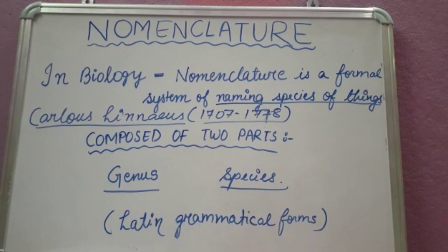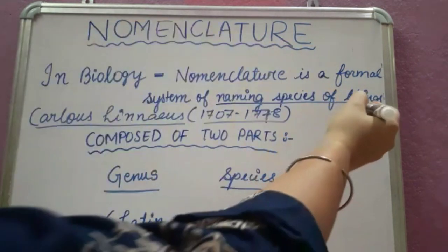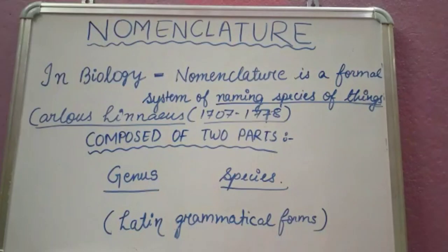In biology, nomenclature is a formal system of naming species of things. Formal names were given to things, either non-living or living. They are given a particular name. They are also known as the scientific names or the biological terms for the species.